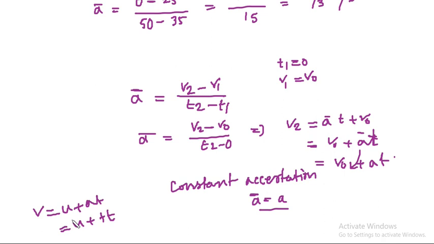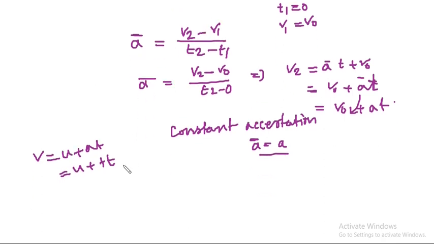So this formula is used in many simple problems. You have to understand it and remember it. It comes just from the definition of average acceleration. In case of constant acceleration, average acceleration and instantaneous acceleration become the same thing. You may call it instantaneous acceleration, average acceleration, or just acceleration. It means same thing in case of constant acceleration.